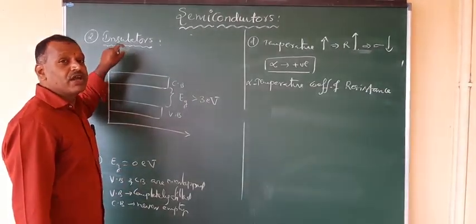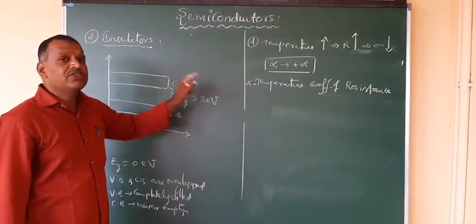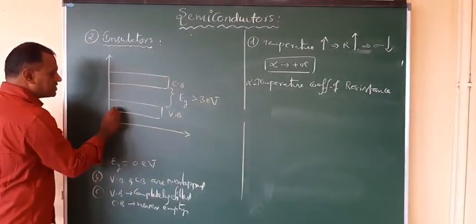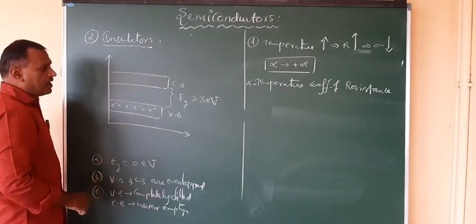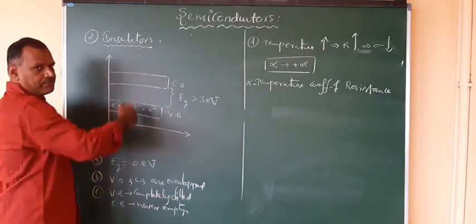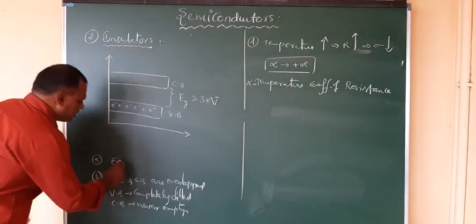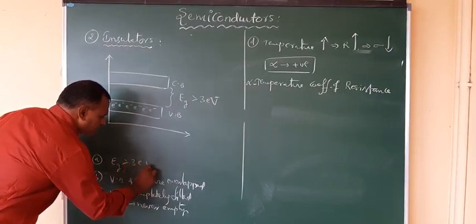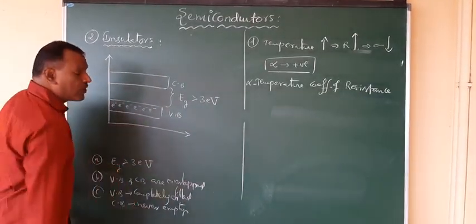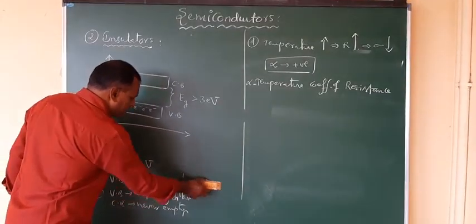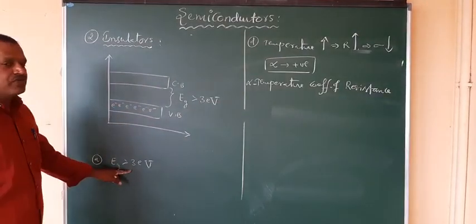So insulators have an energy gap between the valence band and conduction band greater than 3 electron volts. In the valence band, valence electrons are present. Here the energy gap is very, very high, greater than 3 electron volts. The VB and CB are not overlapped; they have a large gap, and that energy gap is very, very large.